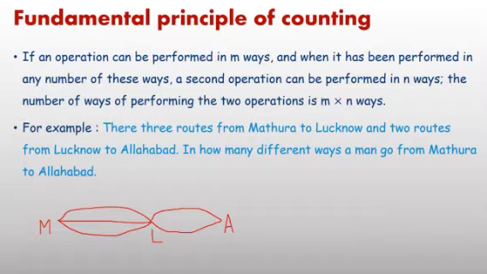If an operation can be performed in m ways, an operation means the first operation. The first operation means your target: you want to go from Mathura to Lucknow. How many routes, how many ways? 3. First, second and third. So there are 3 ways by which we can go from Mathura to Lucknow, and from Lucknow to Allahabad there are 2 ways, that is, you can write them as the 4th route and 5th route.